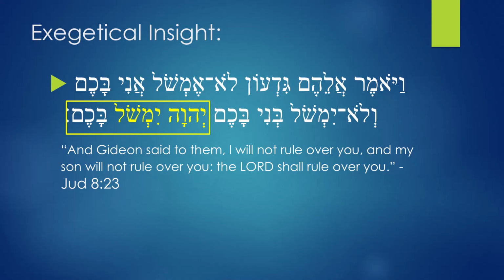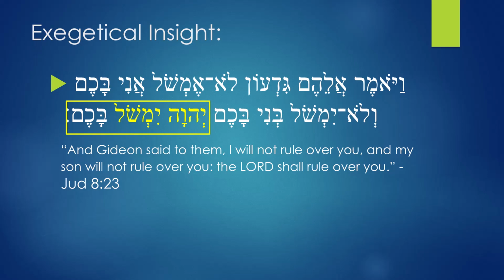He places emphasis on Yahweh. That's why the word order has been swapped. So the meaning is this: God himself, not me, will rule over you. That's what Gideon is trying to say. You're coming to me to rule over you, but God himself will rule over you. When you're translating this, you can say, God himself will rule over you, or the Lord himself, Yahweh, will rule over you.